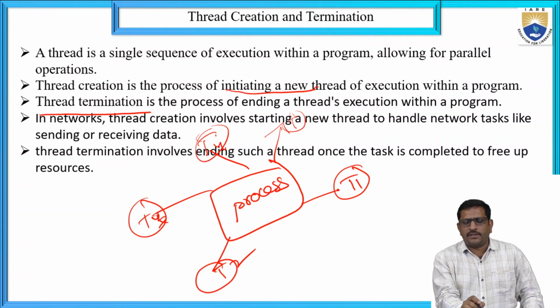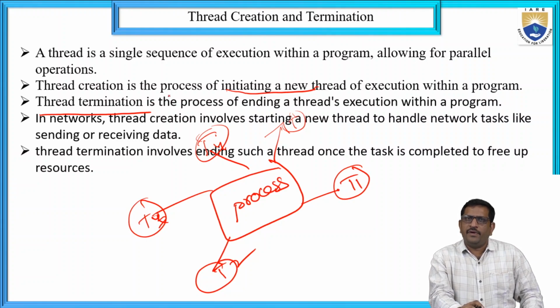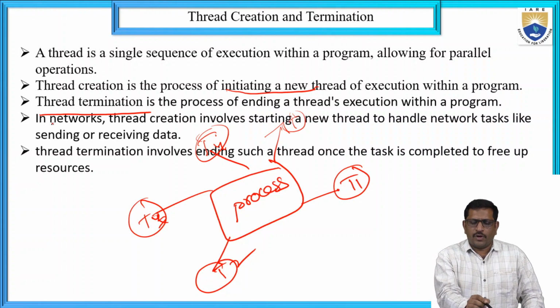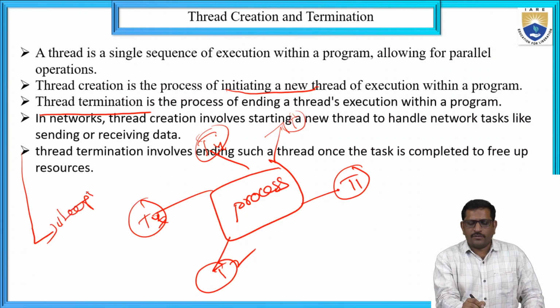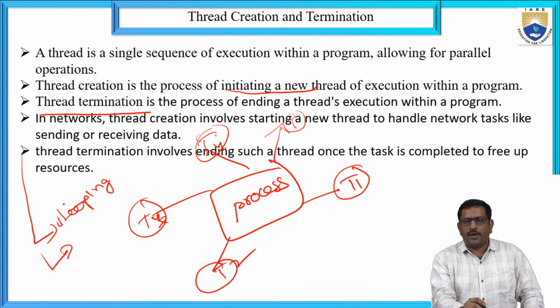Generally, thread termination can be done once the process is interrupted, or the process is in a sleeping mode, or the process is kept in a waiting state.